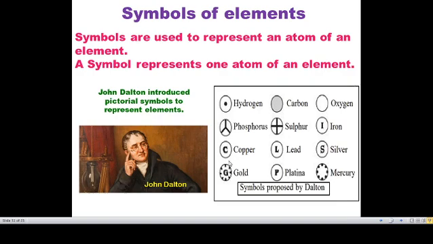The next one, symbol of elements. I already said 118 elements are there in our world. Is it easy to memorize all the names with the spellings? No, it's very hard. So we can represent them by symbols. So symbols are used to represent an atom of an element.